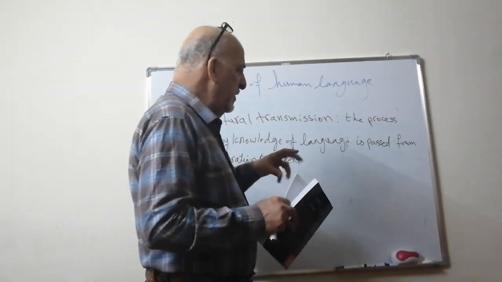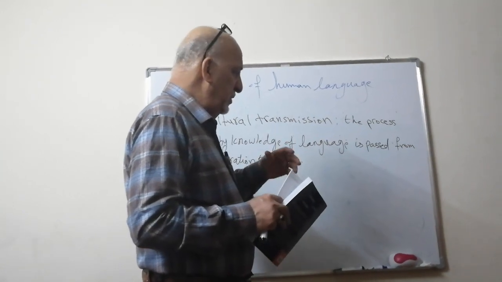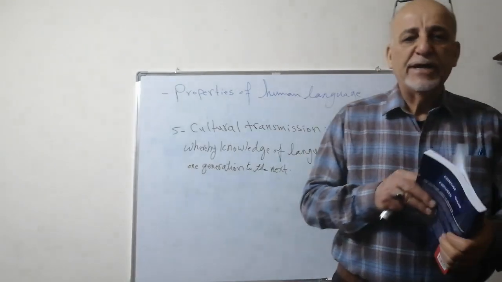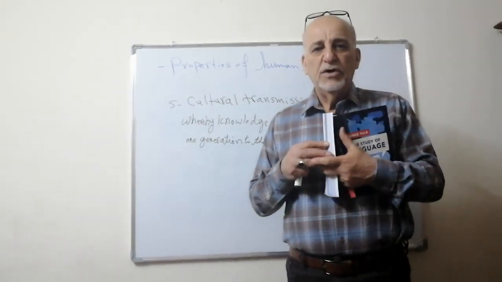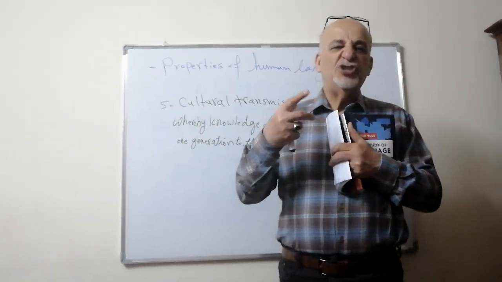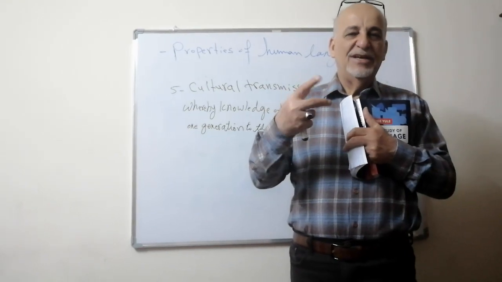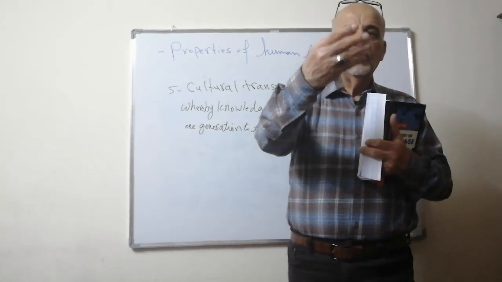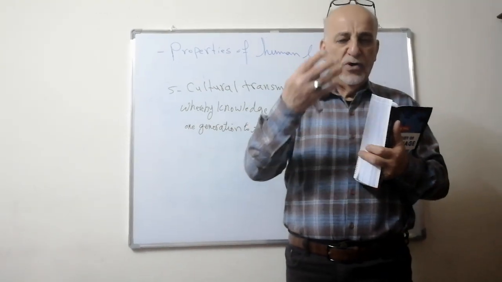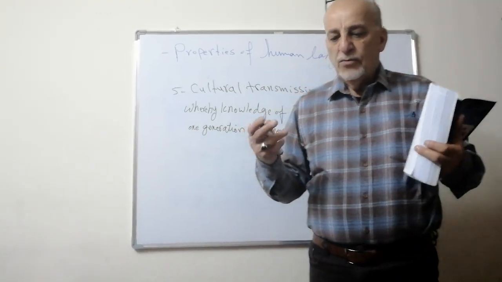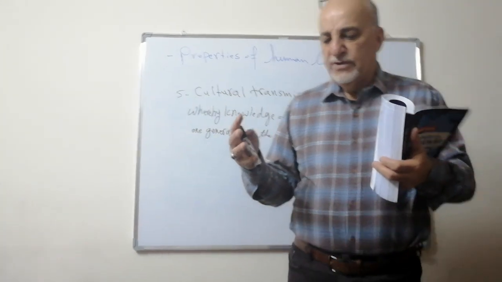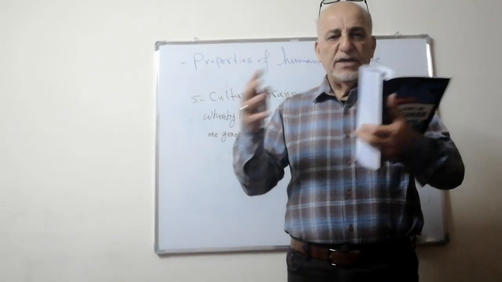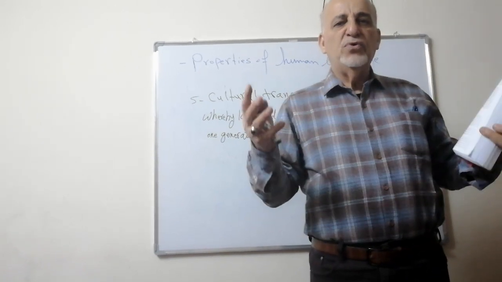Now, this is one example. Another example to prove that we do not inherit language from our parents, or that language is not genetic. It means it does not move to us in the genes from our parents. Suppose, for example, an Arab infant was taken to a place where there is no language.